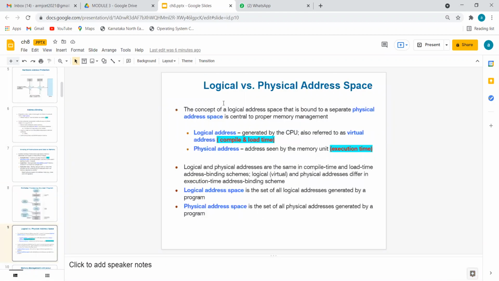Okay. So next one is logical and physical addresses and their spaces. Please be very thorough with this, because you will get viva questions not only in engineering, even in any of your job interviews: the difference between logical address and physical address. Very, very important. Logical addresses are generated by the computer. Physical addresses are the real addresses of the memory location.